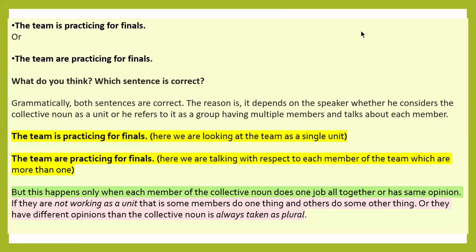The example sentence is, the team is practicing for finals. In this example, we are looking at the one team as a single unit. The next example sentence is, the team are practicing for finals. Here we are talking with respect to each member of the team, which are more than one, not one.